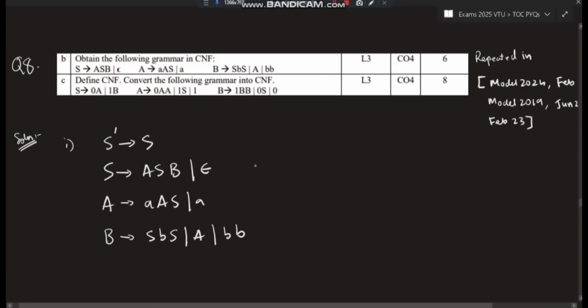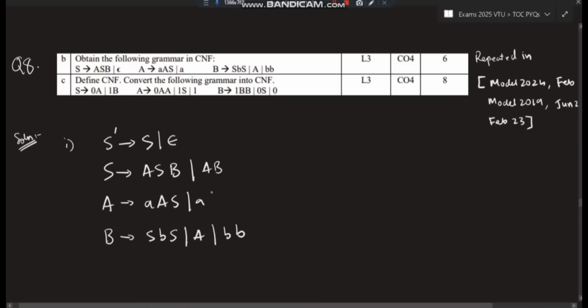After this, the second rule is remove the null productions. This is the null production, which is coming from S. So wherever you find S, put it as null. Start from here. Here if I put null, done. There is null here. Next, here S is S, if I put null, this will be AB.